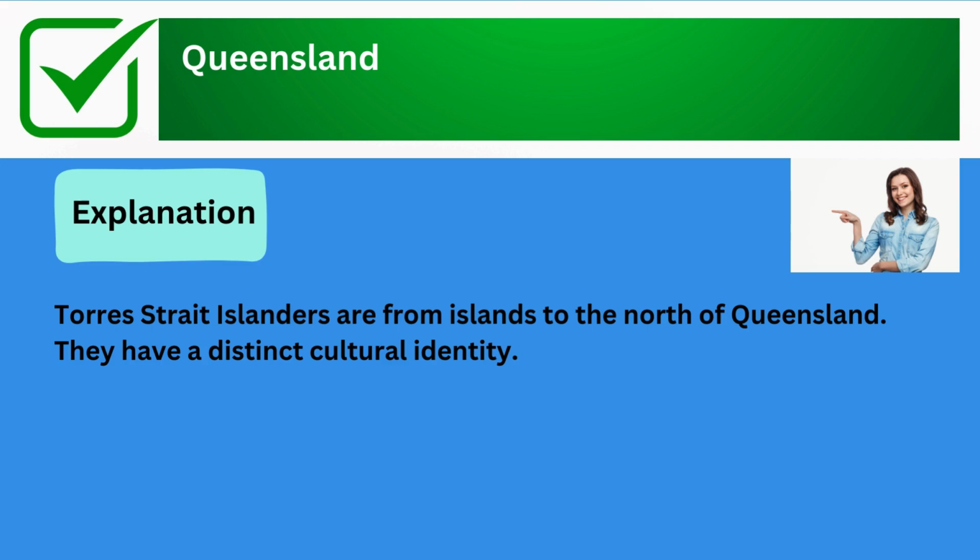The correct answer is Queensland. Explanation: Torres Strait Islanders are from islands to the north of Queensland. They have a distinct cultural identity.